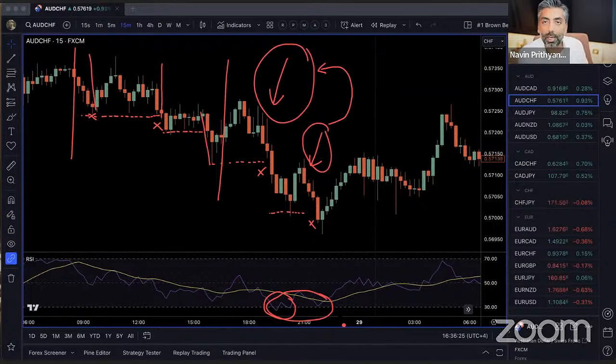Now the RSI is actually going to be helpful. And this is the time when people say, I bought when it was oversold, I made money. They got lucky because now the RSI matches with the logic. It matches. But there are times, like I just showed you, it will not match with the logic and the RSI will be wrong. And the guy or girl will be scratching their head saying, sometimes I make a lot of money with RSI and sometimes it just eats all my money. There's something wrong with this indicator. Maybe I put the wrong number. That's how they start thinking.